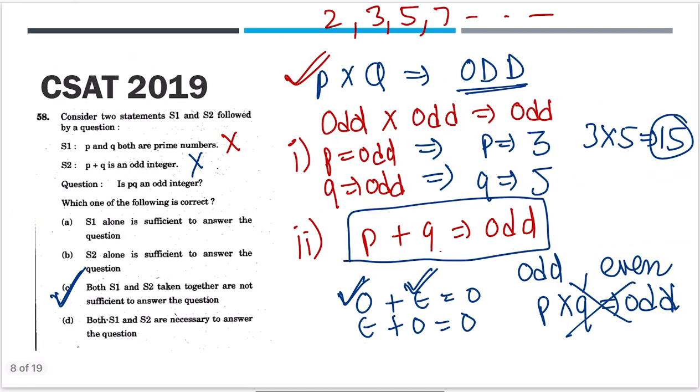And in this last question, I told you that for P into Q to give an answer as odd, you need P odd and Q odd, which was not possible from any of these cases. Statement 1, because 2 was there, that was creating the problem. In statement 2, not possible because P was coming out to be odd, Q was coming out to be even, so again not possible.